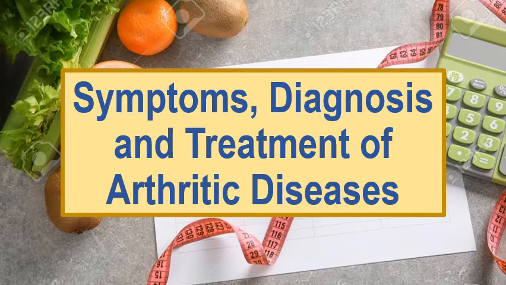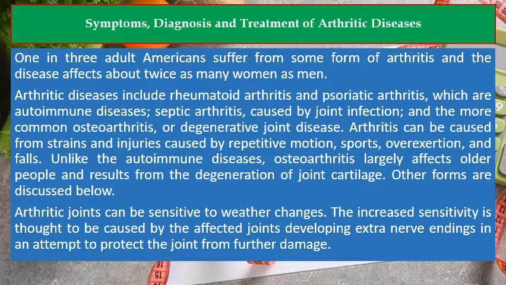Symptoms, diagnosis and treatment of arthritic diseases. 1 in 3 adult Americans suffer from some form of arthritis, and the disease affects about twice as many women as men. Arthritic diseases include rheumatoid arthritis and psoriatic arthritis, which are autoimmune diseases.